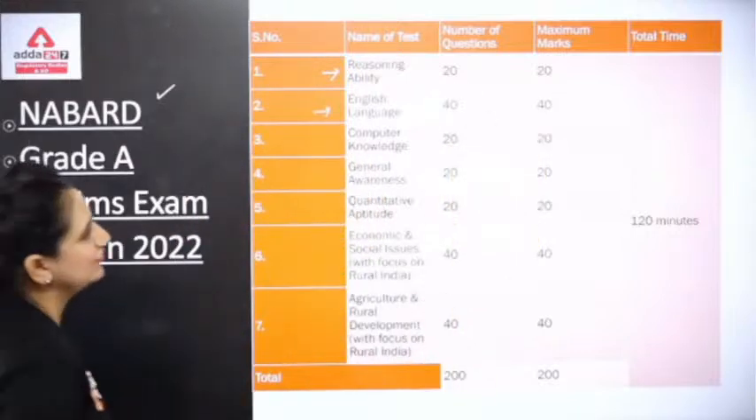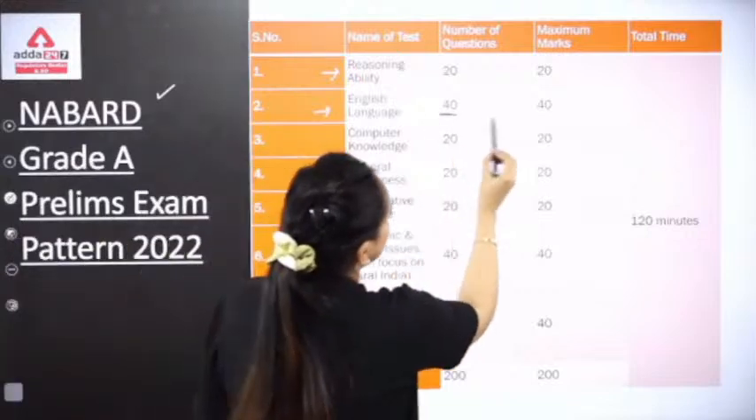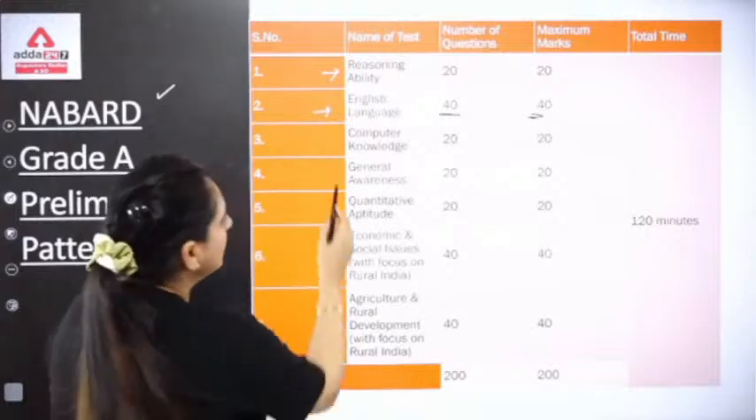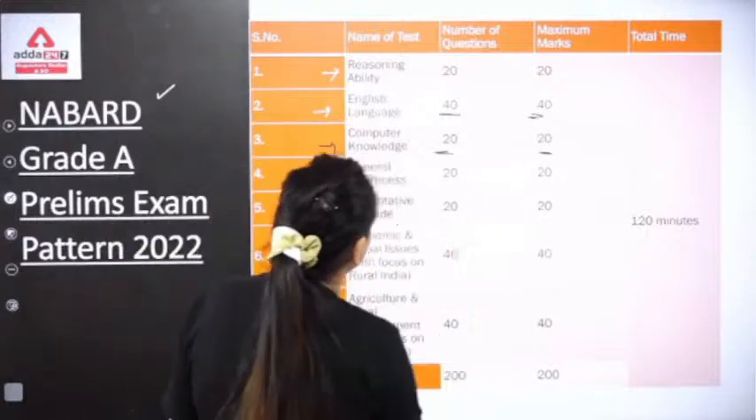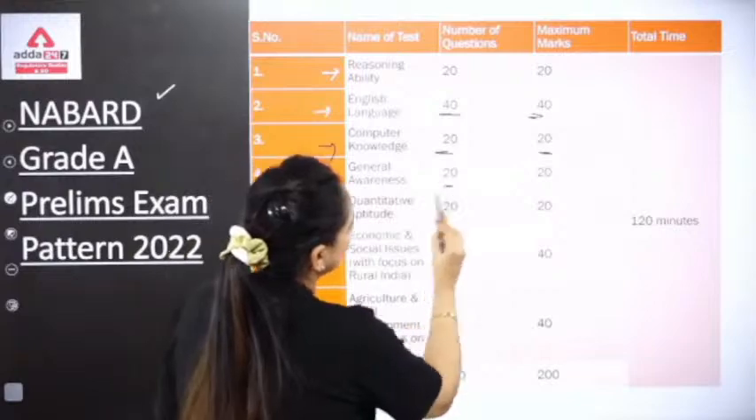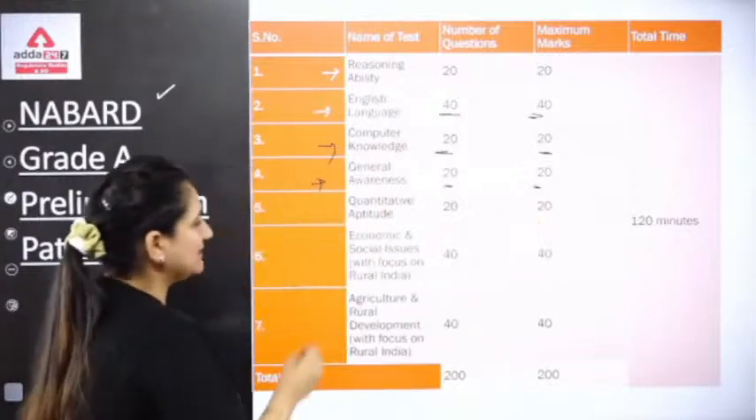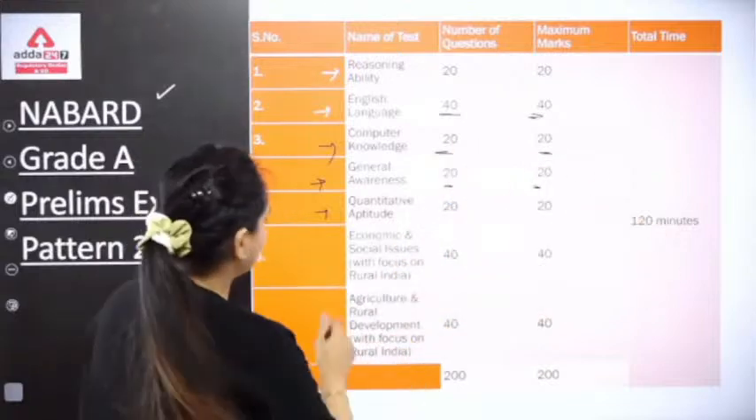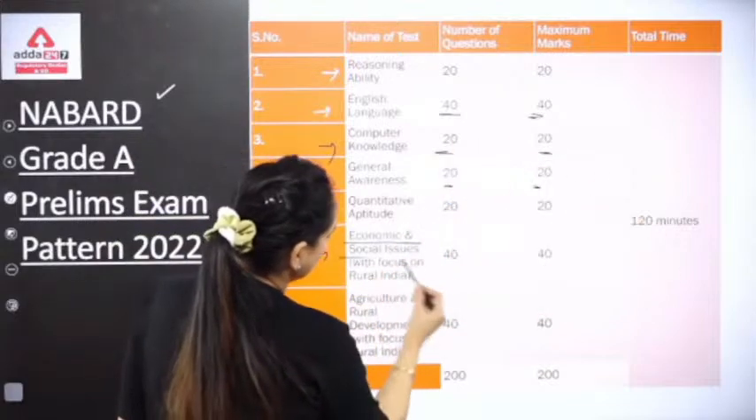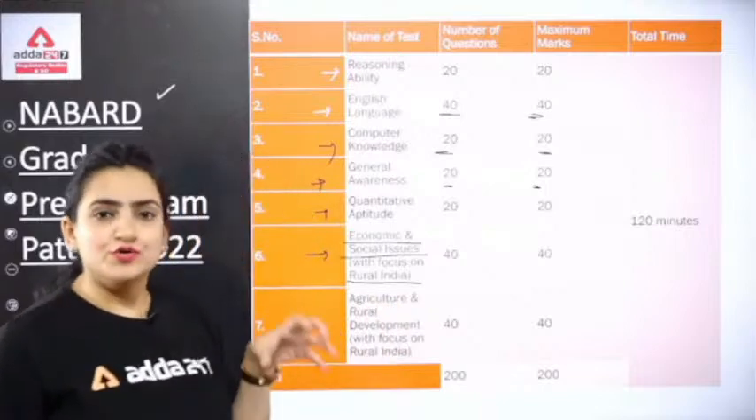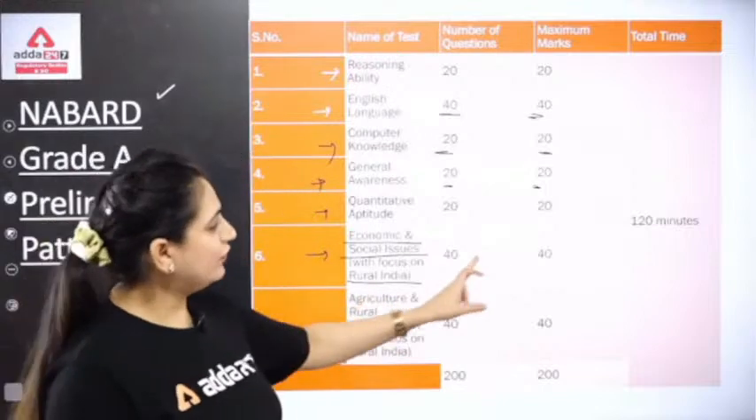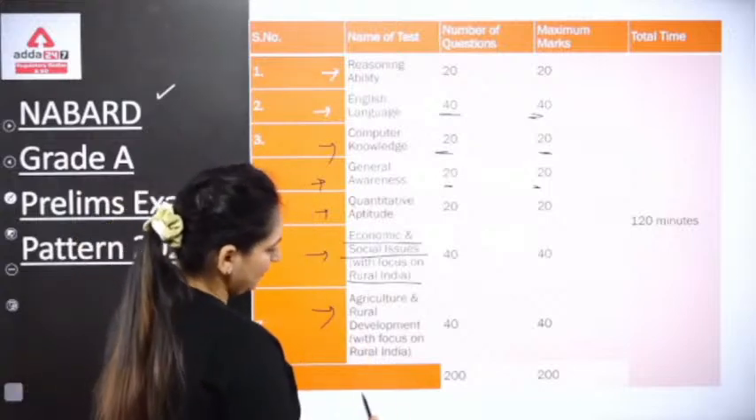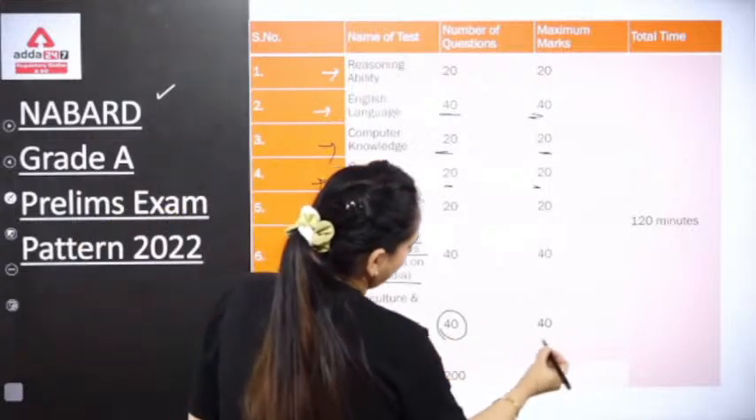I probably can change the color of the pen here. So 40 questions, 40 marks. Marks again play an important role. So computer knowledge, 20 questions, 20 marks. General awareness would be 20 questions, 20 marks. Quantitative aptitude again 20 questions, 20 marks. And then the economic and social issues with the focus on rural India, again 40 questions, 40 marks. Then is the agriculture and rural development with the focus on rural India, again 40 with 40.